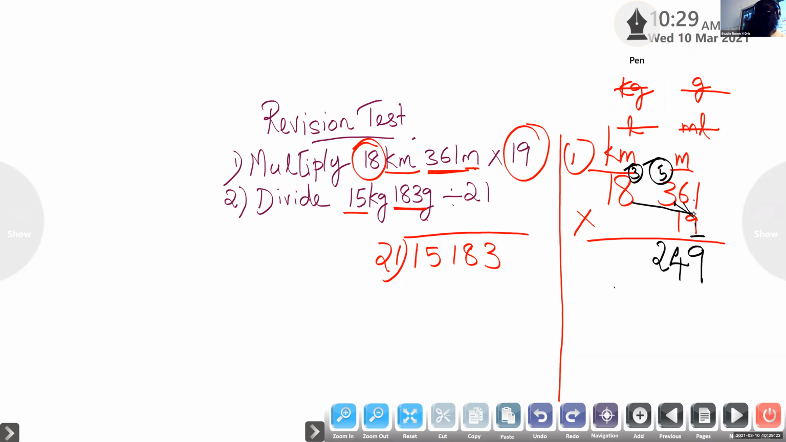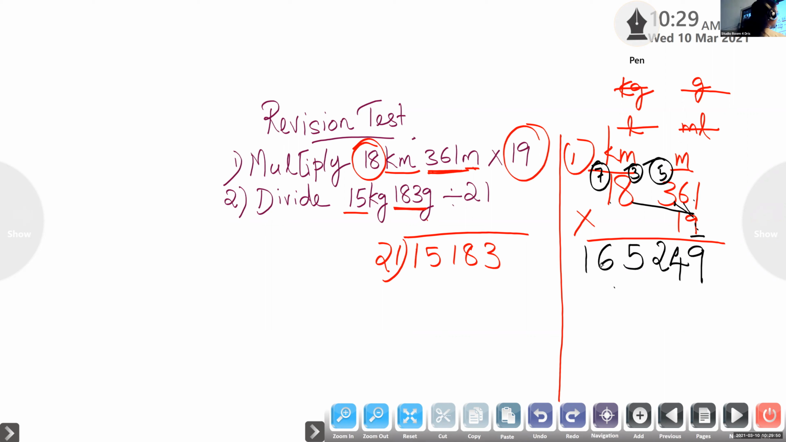9 8s are 72. 8 into 9, yes, children, 72. 72 plus 3, we have 75. 7 is the carryover. 1 into 9, 9. 9 plus 7, 16. So here, children, the first row, that is 16, 5, 2, 49.